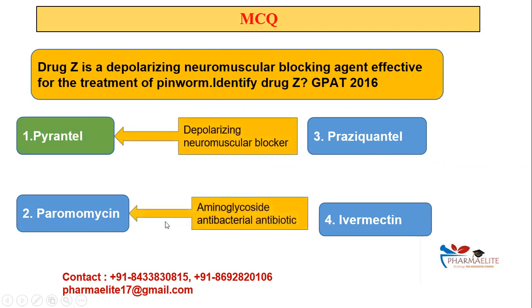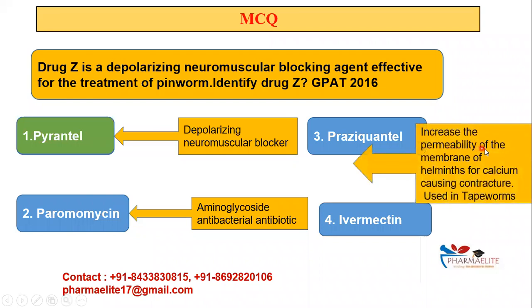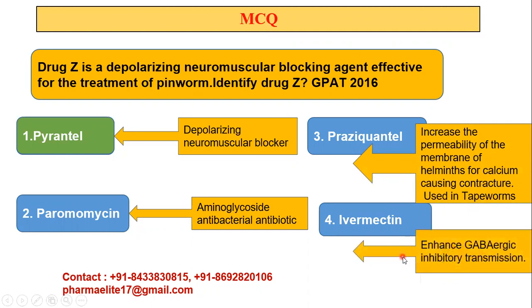Paromomycin is an aminoglycoside antibacterial antibiotic, if you see. Then you have praziquantel, which increases the permeability of membrane of helminths for calcium, causing the contracture. So calcium ions will increase inside and there will be contracture. That's why it is used in tapeworms. Ivermectin enhances the GABAergic inhibitory transmission.